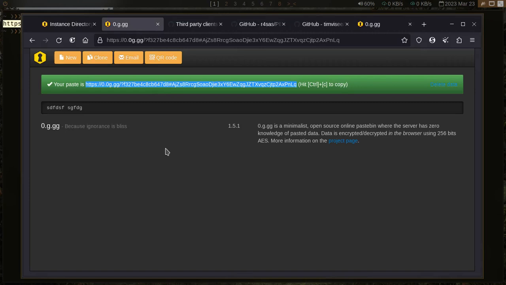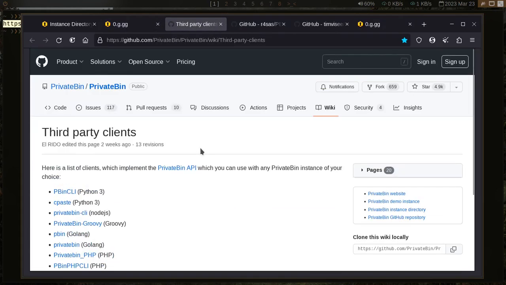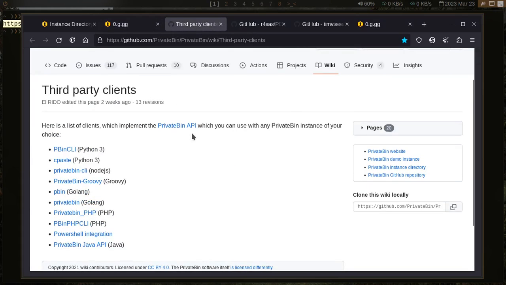But this is a website, and I want something which I can implement in my script, so don't worry about that. Since it is open source, they also provide an API, and the API is pretty tough to use, so we will go the easy way. There are so many clients which people have already implemented, for example, their Python 3 implementation, Node.js. So we will go the easy way.